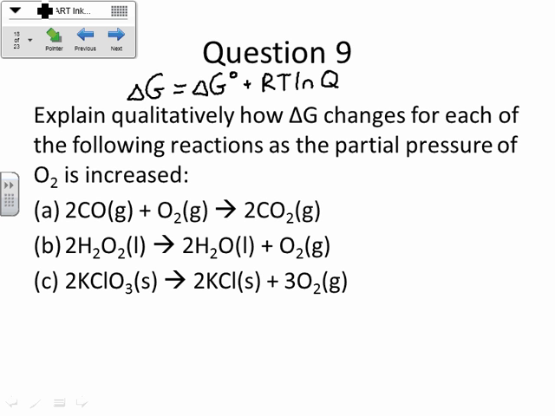Now maybe I should have written these as forward and backwards arrows to give you a little bit more of a hint, but you can think about this in terms of Le Chatelier. Well, before I think about it in terms of Le Chatelier, let's think about this Q for this particular first reaction. Let me do this on the next slide.